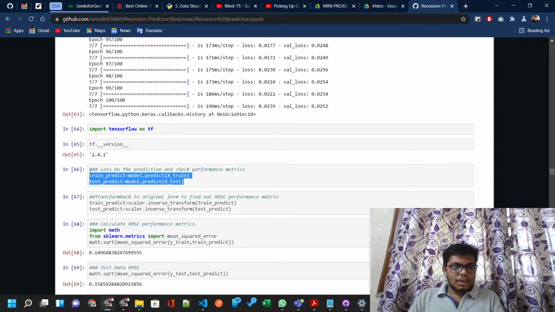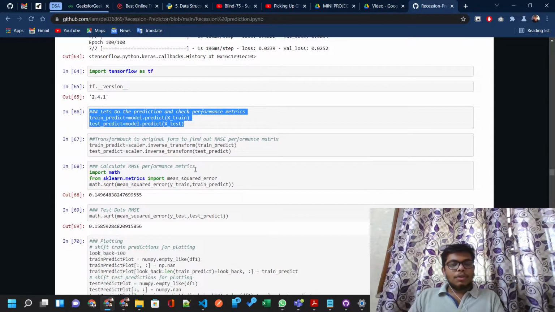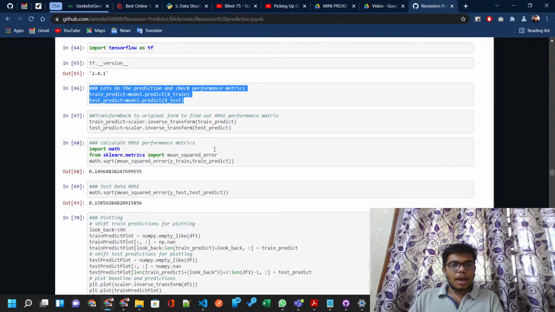Now we predict our output using the tactic that I told you earlier. We consider some records and then predict its future records, 2 to 3 records ahead of it, then check for the errors and transform back to the original scale to find the RMSE performance. RMSE means root mean square error. Root mean square error defines how well our model has been trained. It's like accuracy.